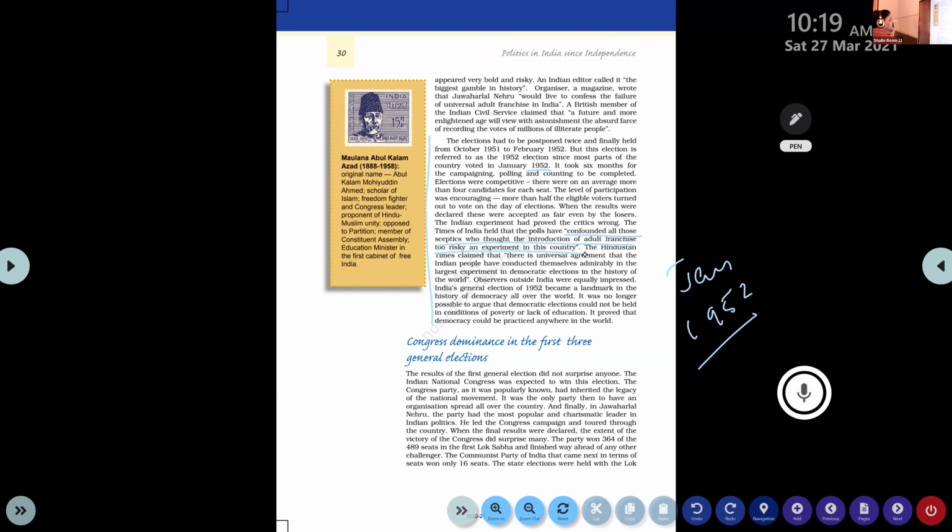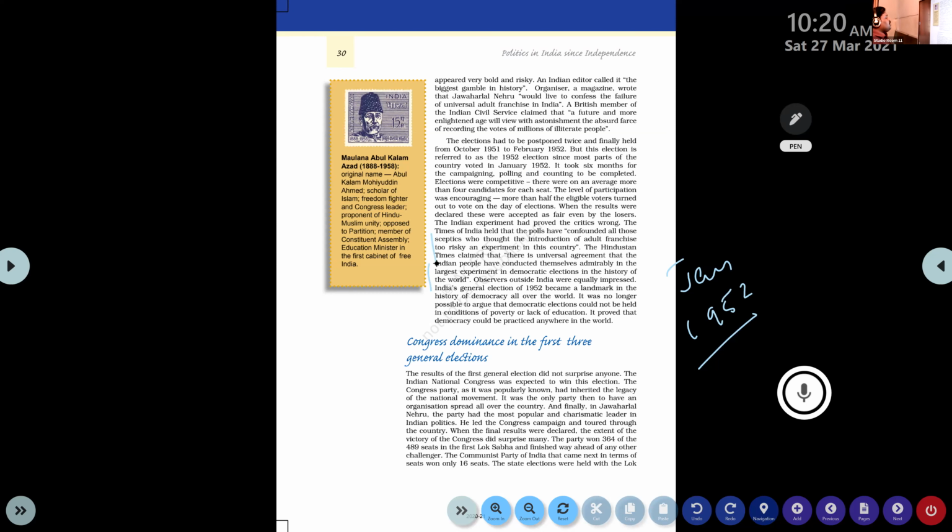A number of newspapers wrote this. The comments made by the world leaders and the Britishers were wrong. India proved it is possible to use the adult franchise and the voting system in India. The Hindustan Times claimed that there is universal agreement that the Indian people have conducted themselves admirably in the largest democratic election in the history of the world. So these are one mark answers, the comments made by various newspapers.